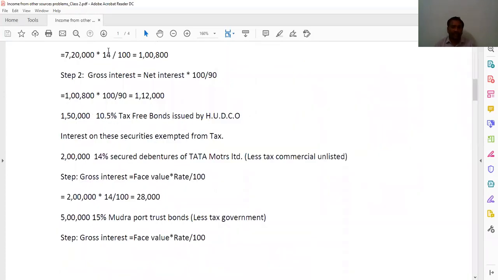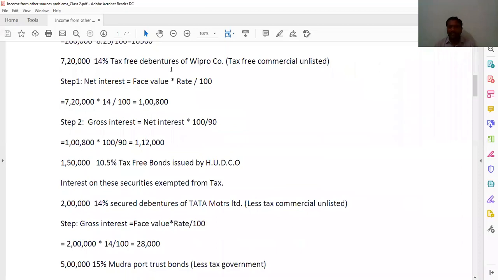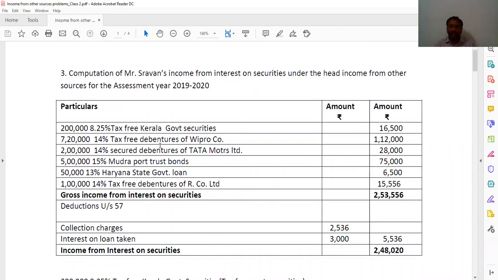And next one, 7,20,000 14% tax-free debentures of Wipro company. Tax-free word, Wipro is commercial unlisted. So that is two steps. Net interest is equal to face value into rate by 100. That is 7,20,000 into 14%, you are getting here 1,08,000. And step 2, gross interest is equal to net interest into 100 by 90. So therefore 1,08,000 into 100 by 90, you are getting here 1,12,000. So that we wrote here, 7,20,000 14% tax-free debentures of Wipro company limited, that you got here 1,12,000.